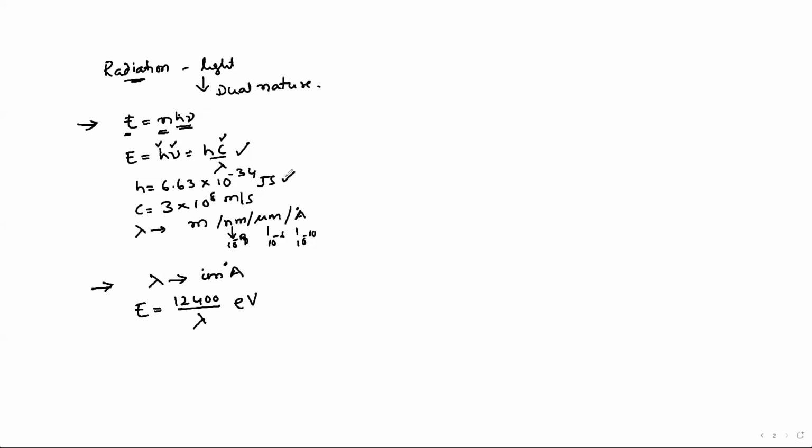Suppose if you substitute joule second, meter per second, meters, your energy unit is joule. Whatever result you get in joule, we convert into electron volt. And remember, 1 electron volt is 1.6 into 10 power minus 19 joule.